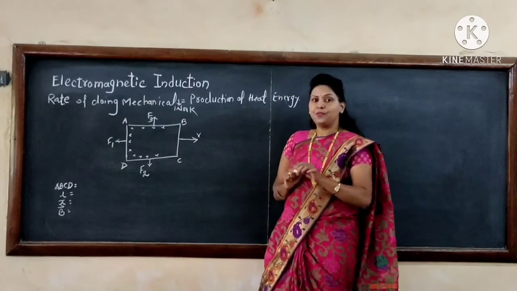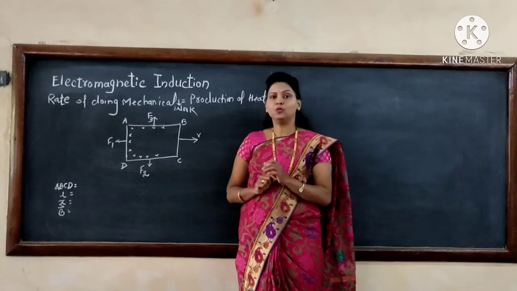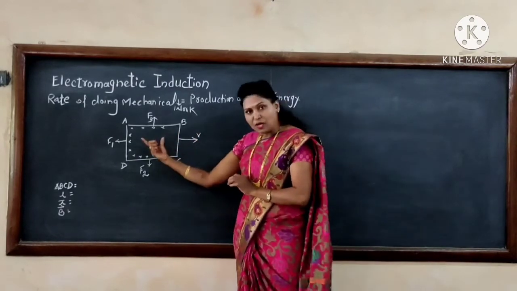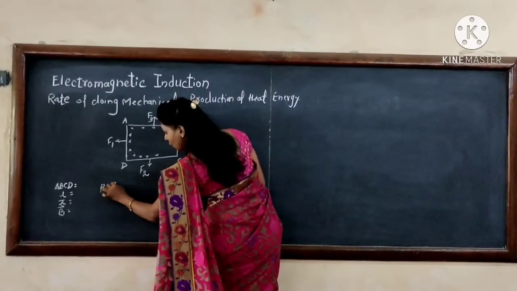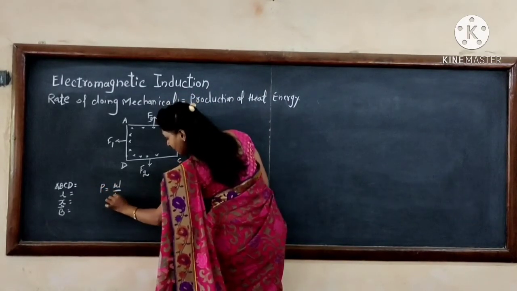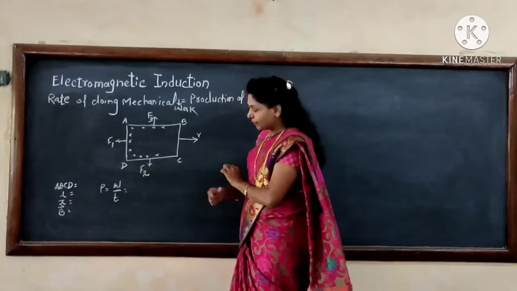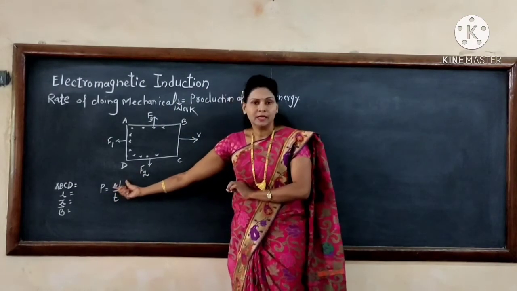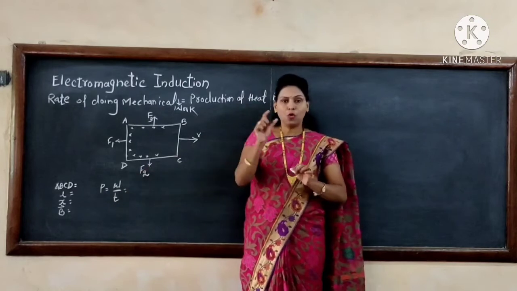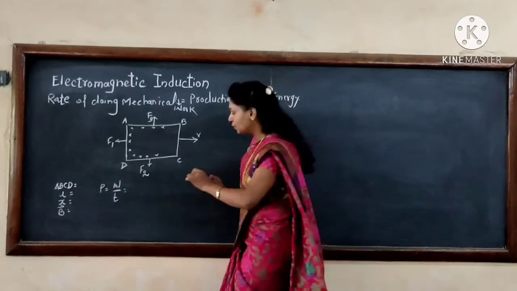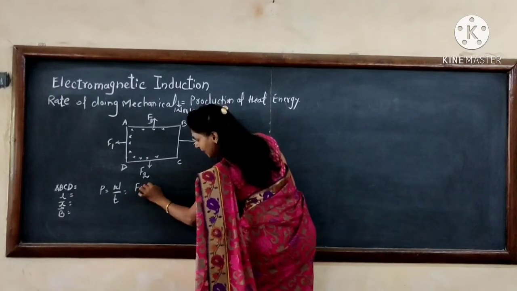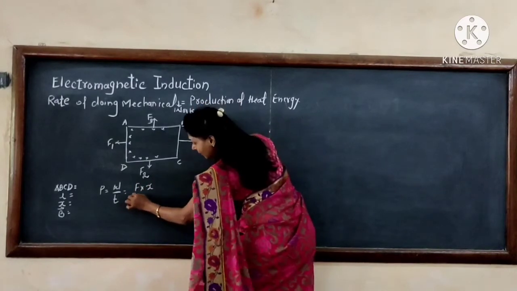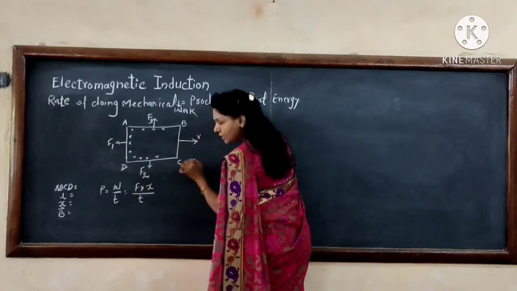Now the power related to the rectangular coil is equal to work divided by time. This is the basic formula. Again, work is the product of force and displacement x, and the time is t.